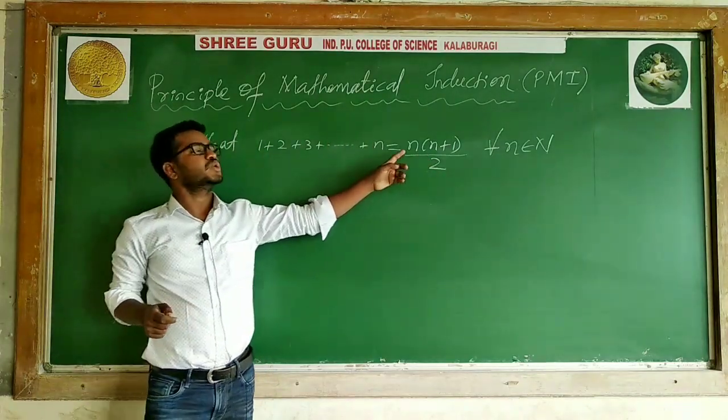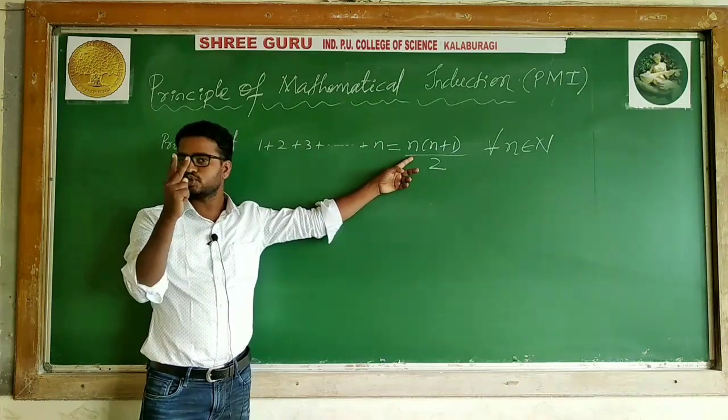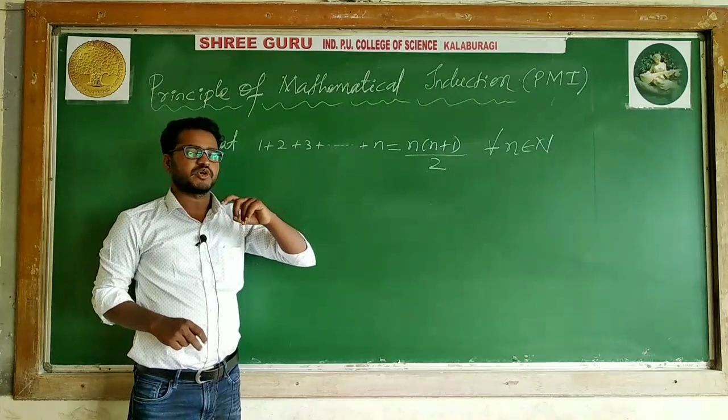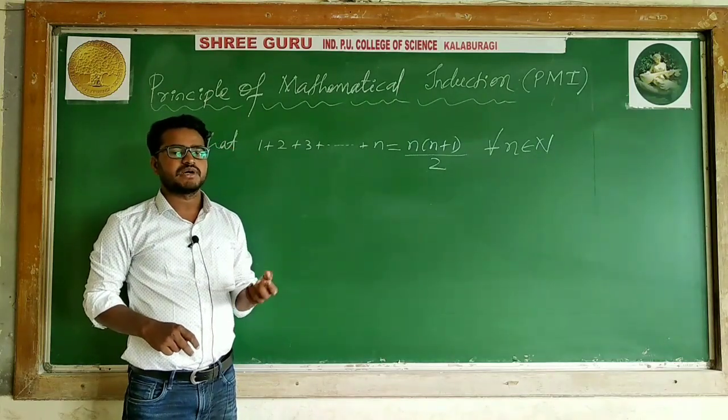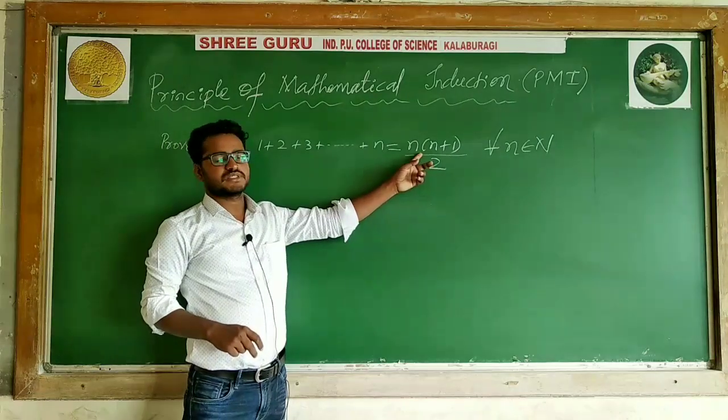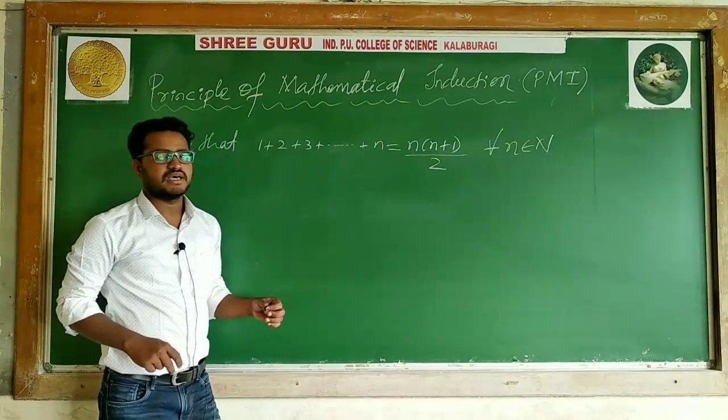If you are taking n is equal to 2, you will get the sum of the first two terms. I think you had AP in the 10th standard. Using arithmetic progression, you are finding the sum of the terms. You can say the sum of the natural numbers here, using this result.